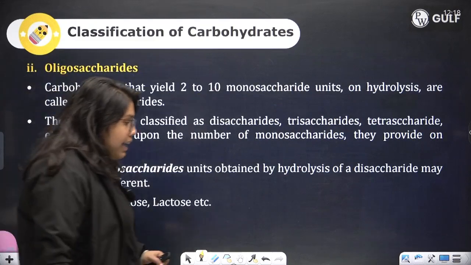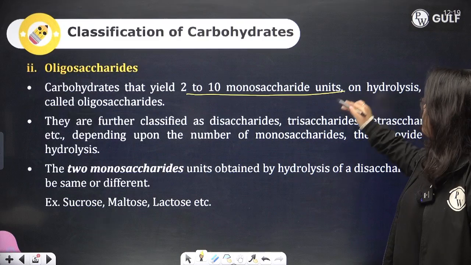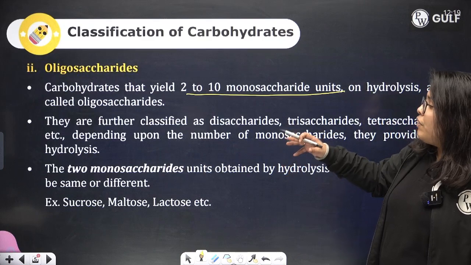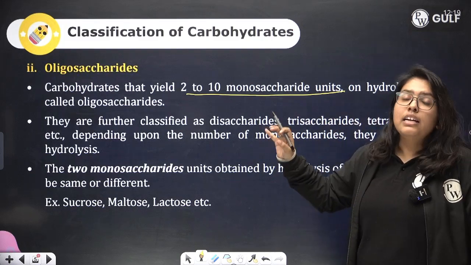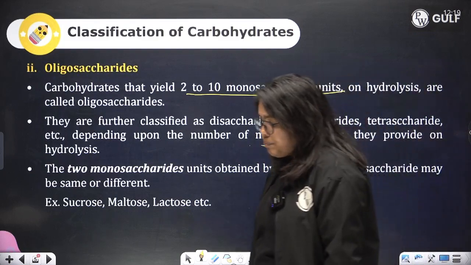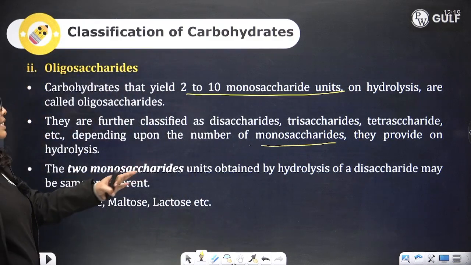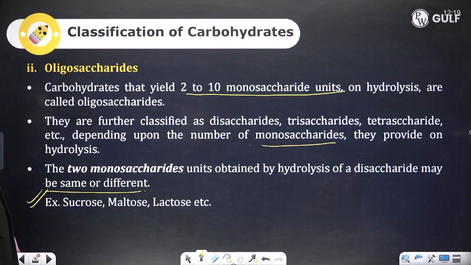Talking about oligosaccharides, carbohydrates that yield 2 to 10 monosaccharide units on hydrolysis are known as oligosaccharides. They are further classified as disaccharides, trisaccharides, tetrasaccharides, etc. depending upon the number of monosaccharides that they hydrolyze into. The two monosaccharide units obtained by hydrolysis of a disaccharide may be same or different, and here are some examples of disaccharides: sucrose, maltose and lactose.